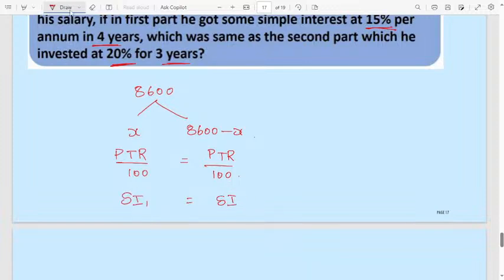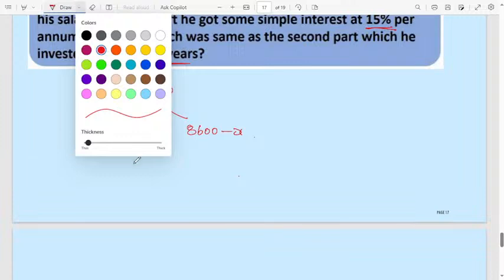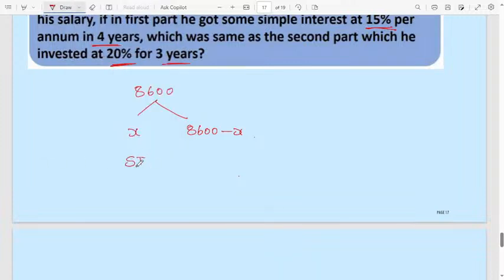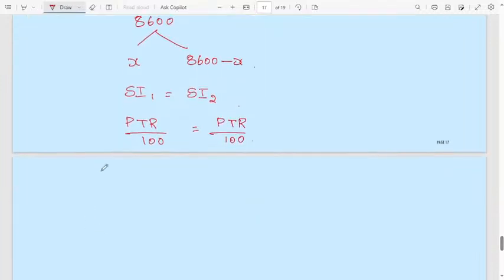Sorry, I have to write this the other way around. In both cases the simple interest will be the same. That's why we equate them, and you will get the answer. Simple interest in the first case is the same as in the second case. PTR divided by 100 is equal to PTR divided by 100. The principal in the first one, we don't know, is x. The rate of interest is 15, time is 4 years, divided by 100.